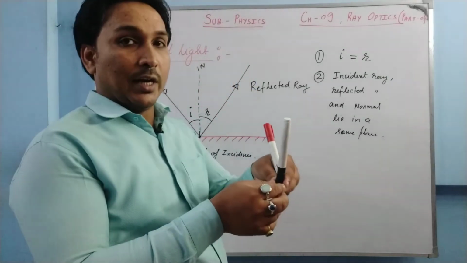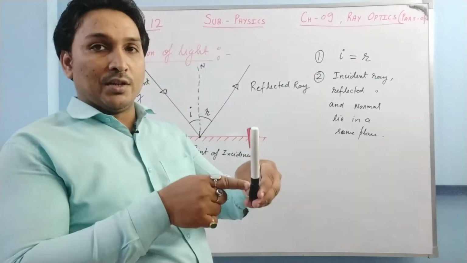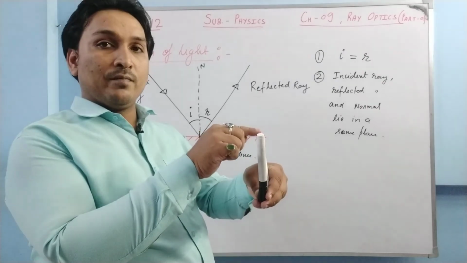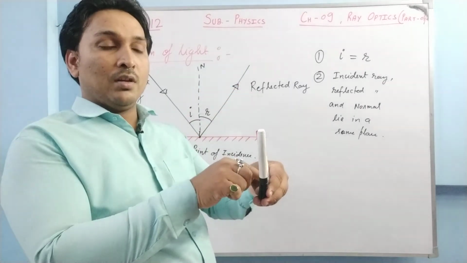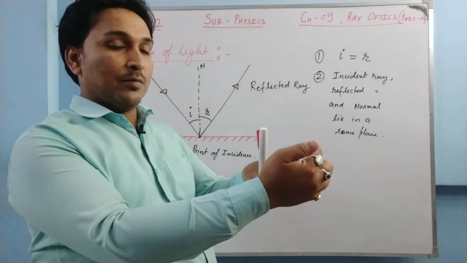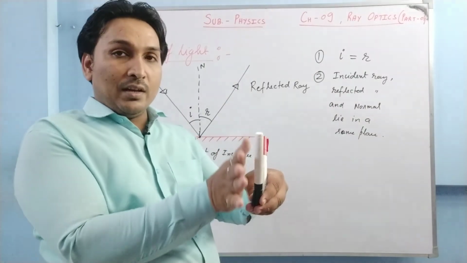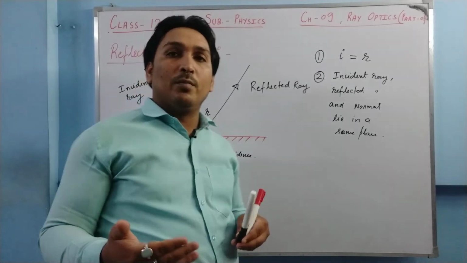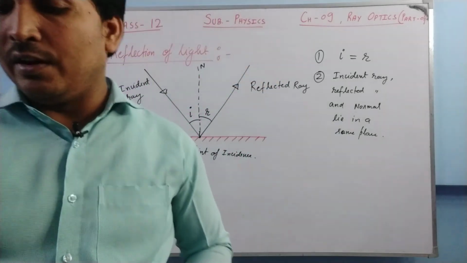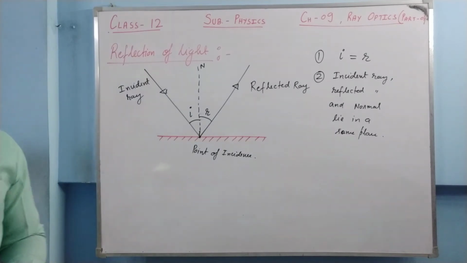If you see it sidewise, this is your incident ray, this is your reflected ray. The normal should not be visible. It should be somewhere here. It cannot be on that side, because then it will be visible to you. So it should be in a plane. It simply means there should be a common plane where the normal must lie. So the incident ray, reflected ray and the normal must lie in the same plane. So these are the laws of reflection, right?